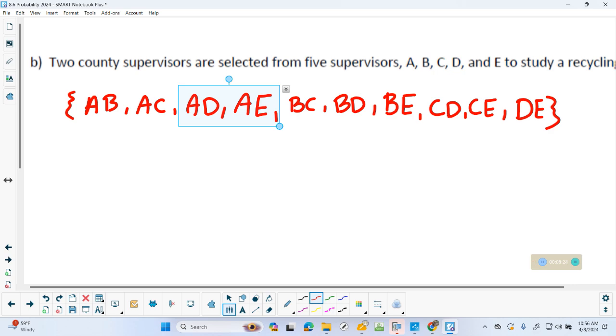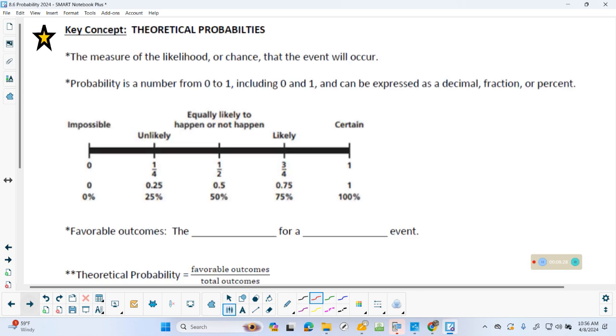Now, probability. Let's talk about how you actually calculate it and what style you can give your answers. Probability, of course, is the likelihood an event can happen. So the probability it's going to rain today, I don't know, 30% chance. You can, of course, give your answers as decimal, fraction, or percent. I don't care how you give them. I kind of mixed and matched today, just do a little bit of everything. 0%, of course, means it's not happening. 100%, of course, means it is happening.